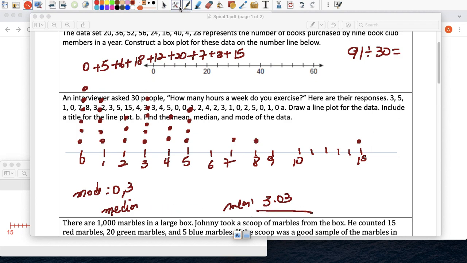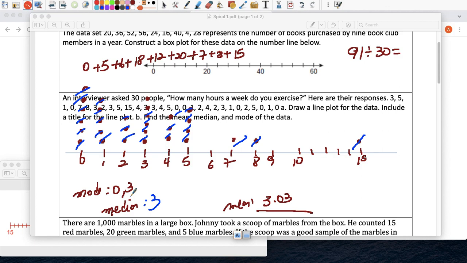The median here is going to be somewhere here. Let me cross 1 from each side, and keep crossing off from both sides, and the median is 3.